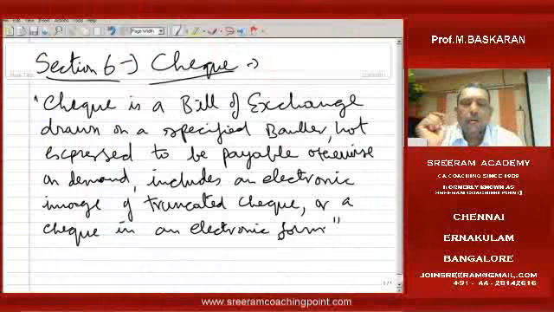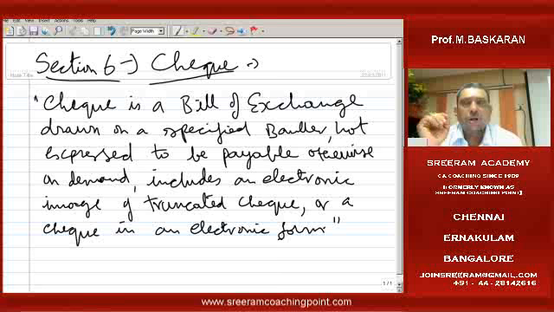As you might have seen here, a check is also a bill of exchange drawn on a specified banker, not expressed to be payable otherwise than on demand. It includes an electronic image of a truncated check or a check in electronic form. A check is also a bill of exchange, but with one difference: a check is drawn only on a banker, but a bill of exchange may be drawn on anybody, including a banker.